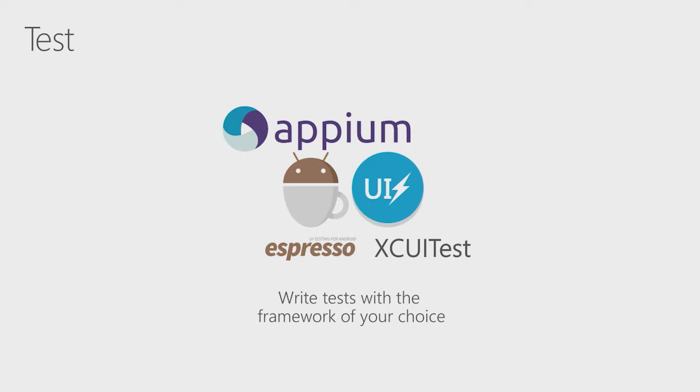And we want to be able to test on all these devices. And I don't want to lock you into a framework. And so again, Visual Studio App Center provides choices for you. You can choose to use Appium, or I can use Espresso with Java, or I can use Apple's XCUITest, or I can use Xamarin UITest. All right, and write our tests in C#. And write my tests in C#, which is my framework of choice, but it may not be yours. And that's the key critical piece here: Visual Studio App Center allows you to choose exactly what technology you want to leverage.